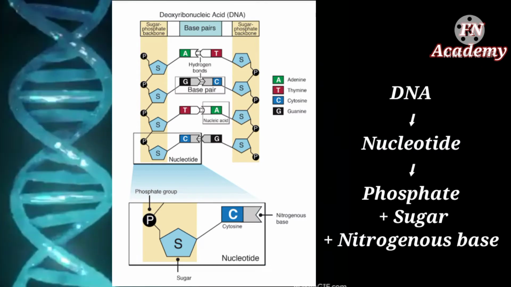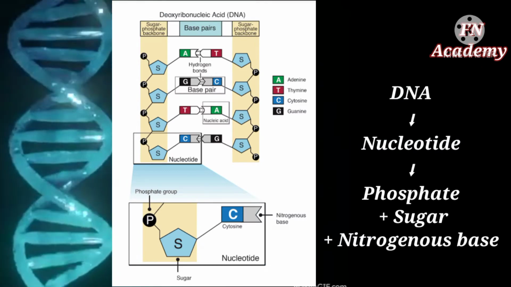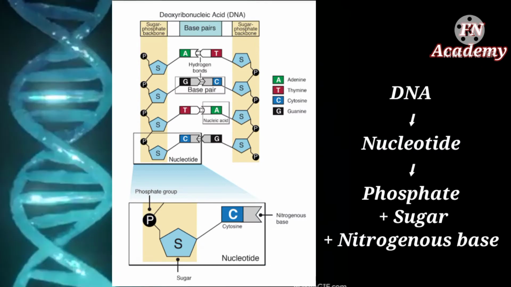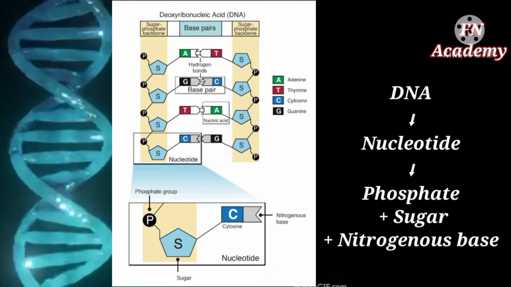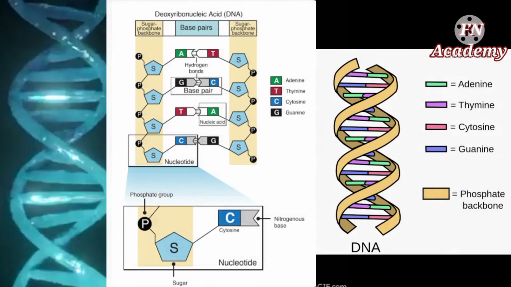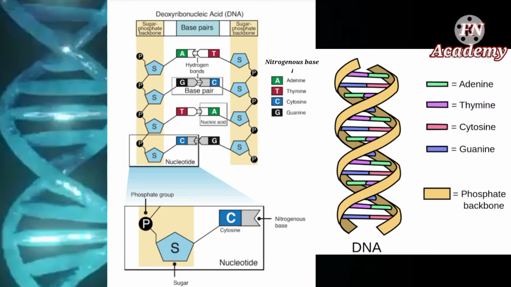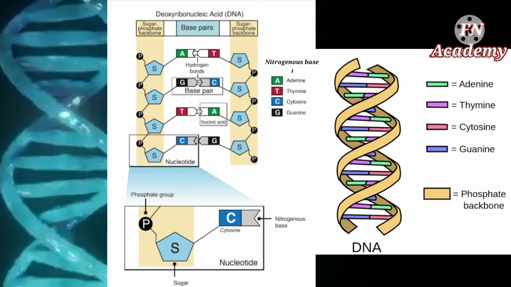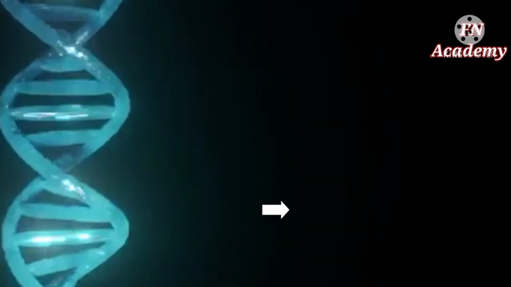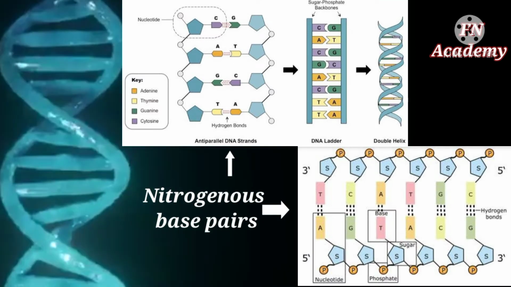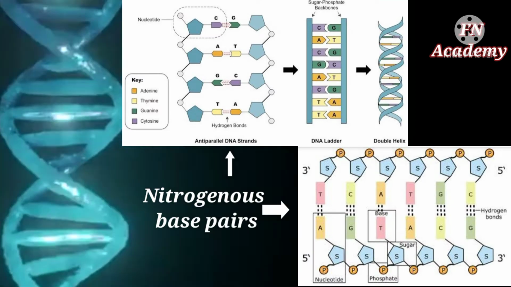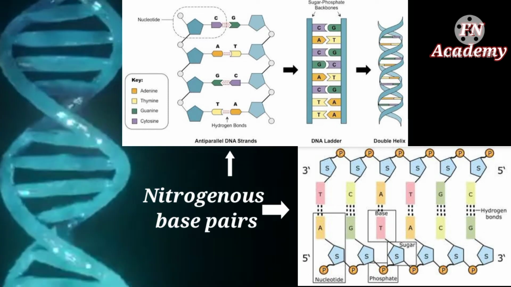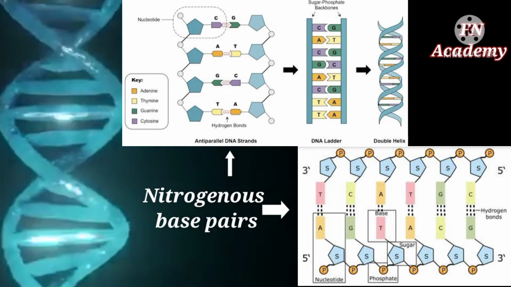DNA is made up of molecules called nucleotides. Each nucleotide contains a phosphate group, a sugar group and a nitrogen base. The four types of nitrogen bases are adenine, thymine, cytosine, guanine. The bases on one strand pair with the bases on another strand. That is, adenine pairs with thymine, guanine pairs with cytosine.